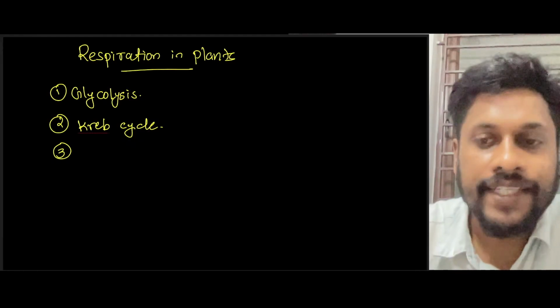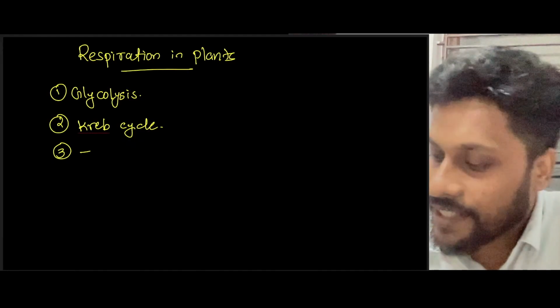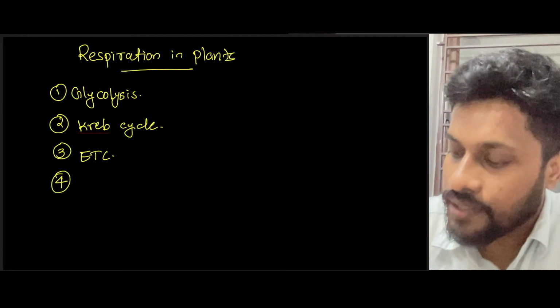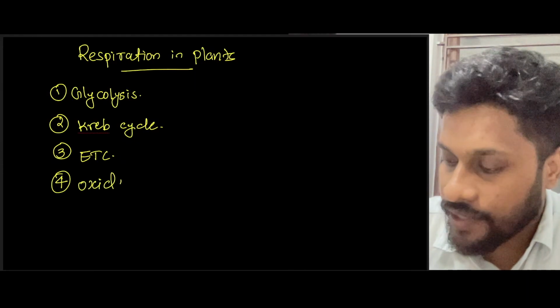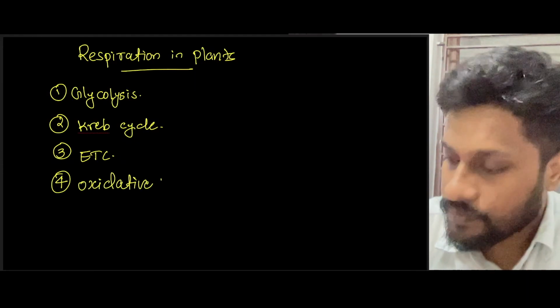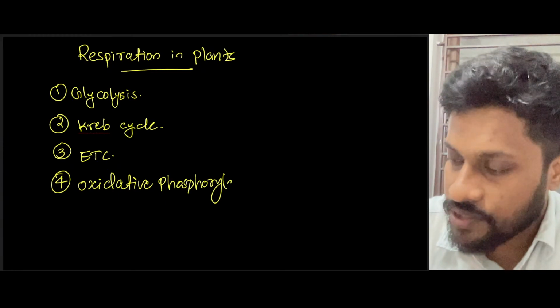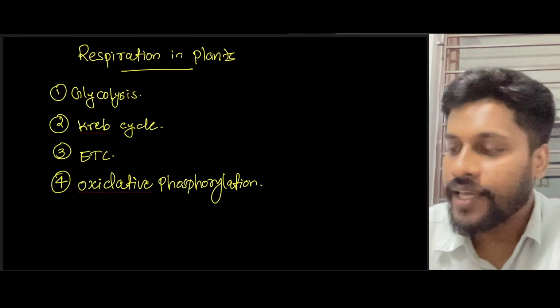Then we will be discussing about the electron transport chain, and also we'll be discussing about oxidative phosphorylation. So these are the different steps in respiration. Okay, so let's take one by one.